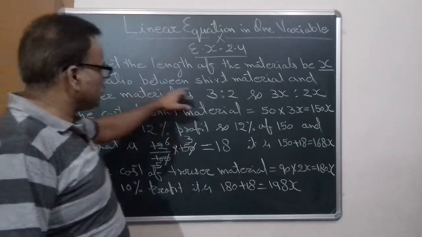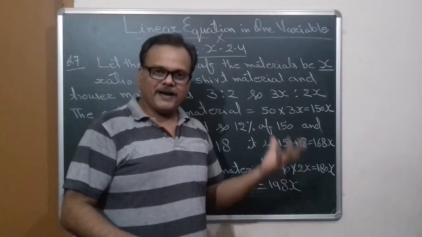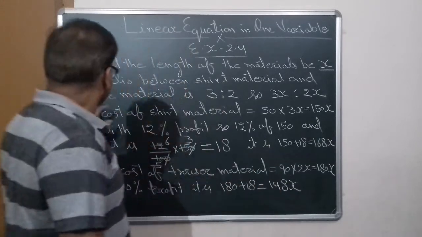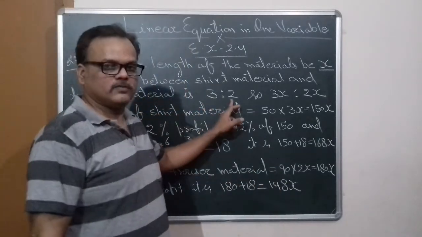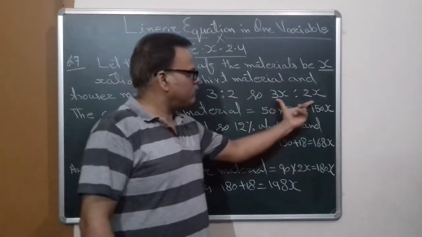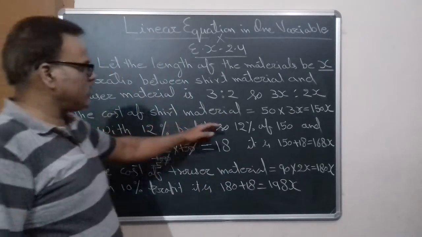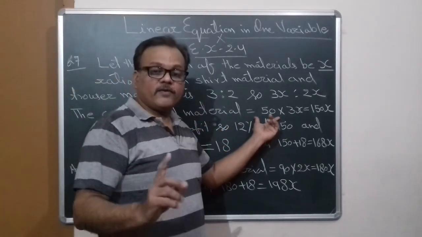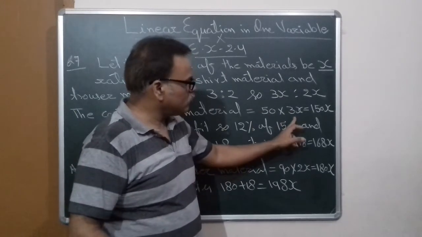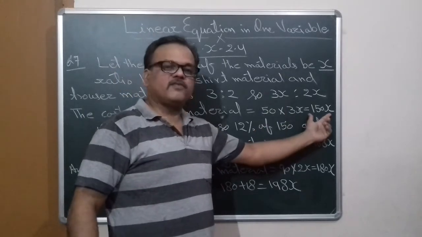Now the ratio between shirt material and trouser material is given: for every shirt he buys 3 meters, and for trouser 2 meters. So it means 3:2. And we are assuming the length of the material is x, so it becomes 3x to 2x. Now the cost of shirt material is 50 rupees per meter, so 50 into 3x, that is 150x.